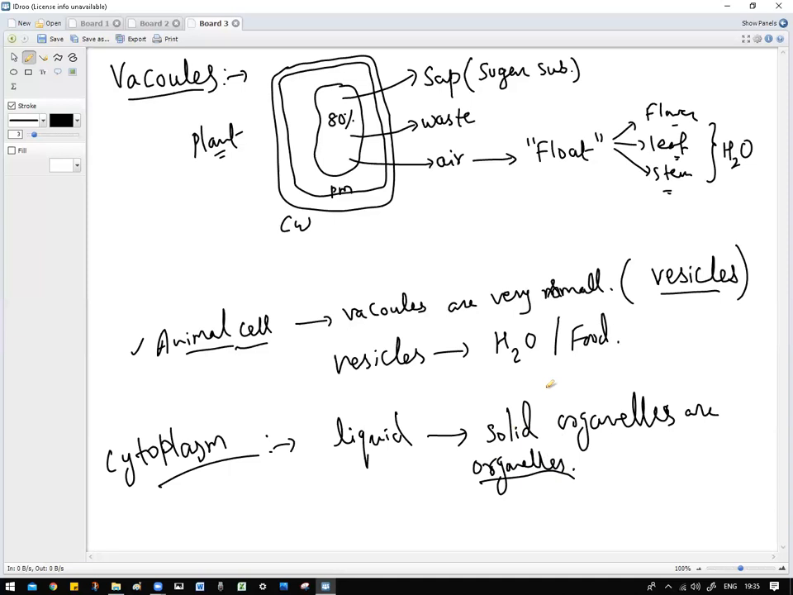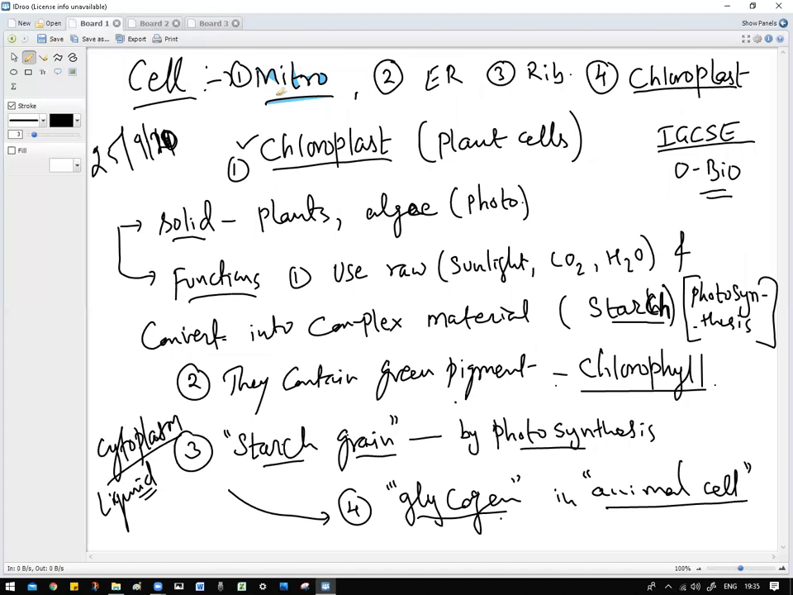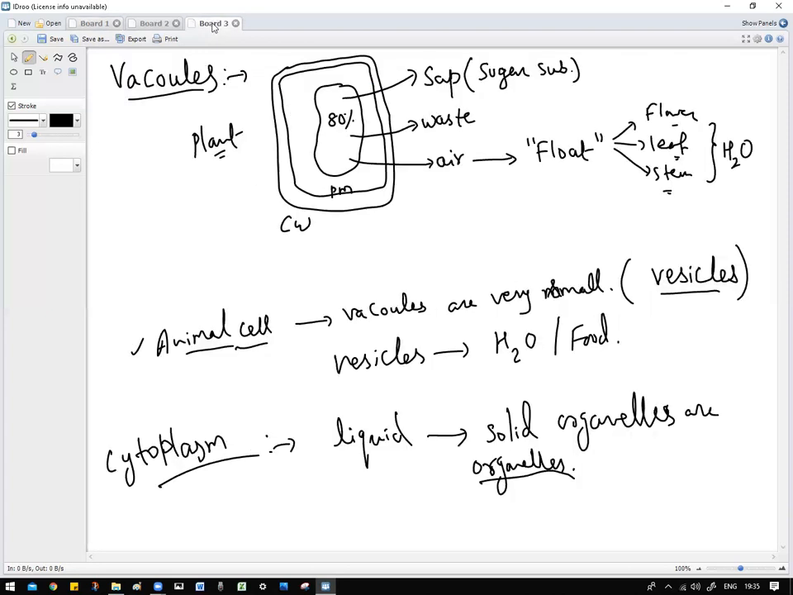Glycogen. No. These are my organelles, cell organelles. Chloroplast. Oh my God. You really need to learn a lot.